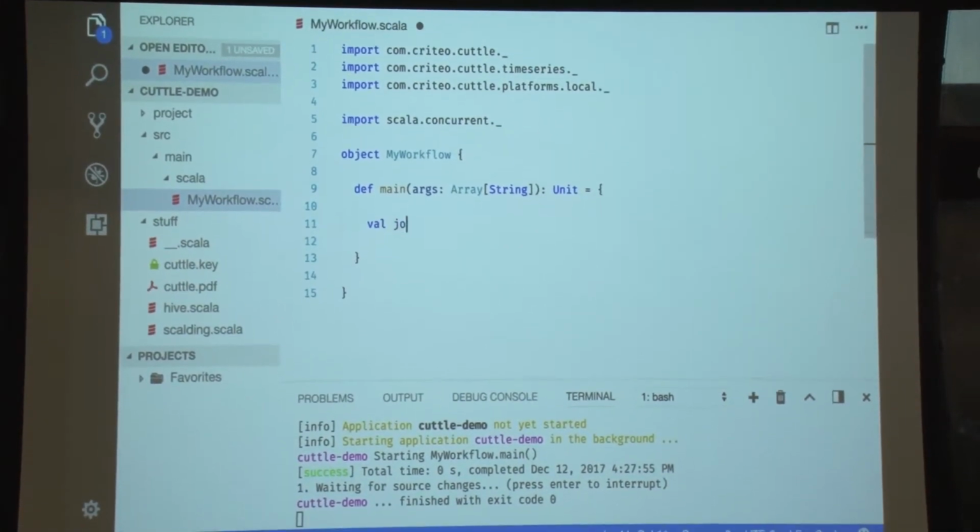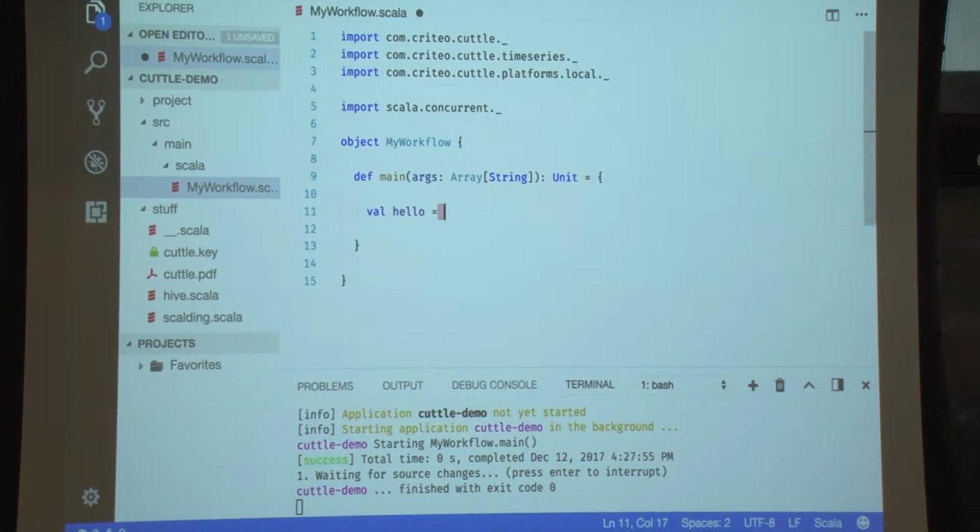So a job, I will start very simply with the hello job. So it has an ID, right? So hello. It has a scheduling. So scheduling here, I have imported the time series scheduler. So I will do some time series scheduling, and I want to configure the scheduling of the job. So I can say, for example, it is an hourly job. So it means that it will run for each hour partition, which is different than running each hour. It won't run each hour, it will run for each hour partition.